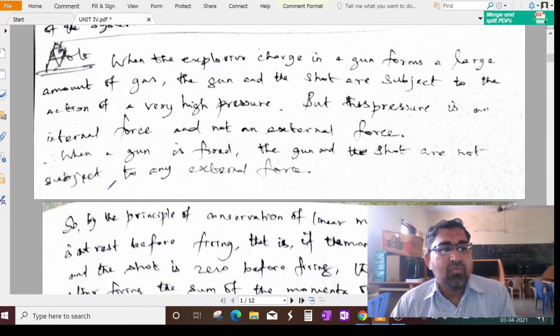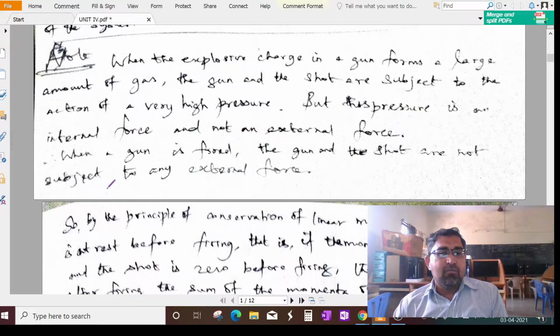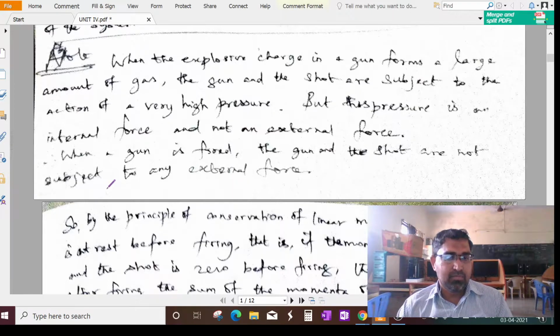Okay, a very important note. When the explosive charge in a gun forms a large amount of gas, the gun and the shot are subject to the action of a very high pressure. But this pressure is an internal force and not an external force. When a gun is fired, the gun and the shot are not subject to any external force.